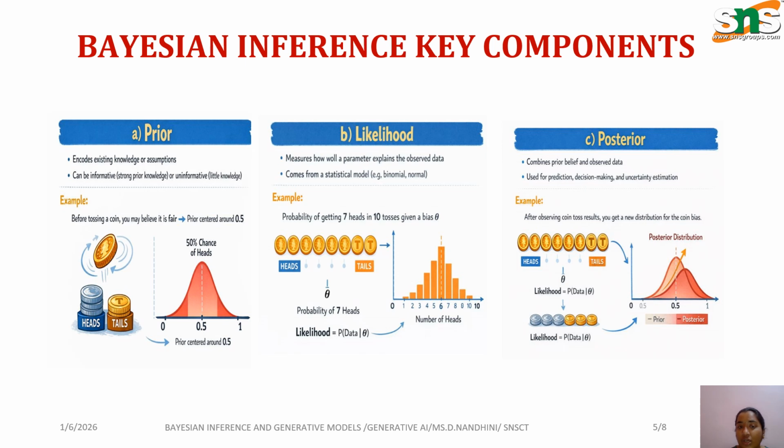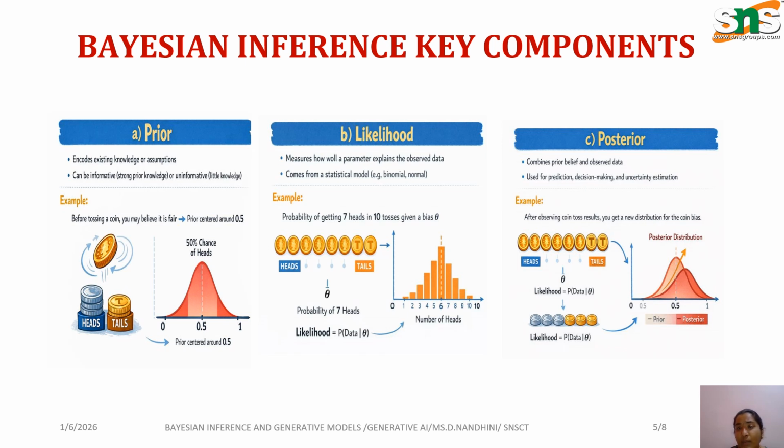Next is the likelihood. It is used to measure how well a parameter explains the observed data when it comes from a statistical model, for example the binomial and normal inferences. For example, if we are tossing a coin 10 times, what is the possibility of getting 7 heads in those 10 times. This is one likelihood function, which is denoted by probability of data given theta. This is the number of heads tossed.